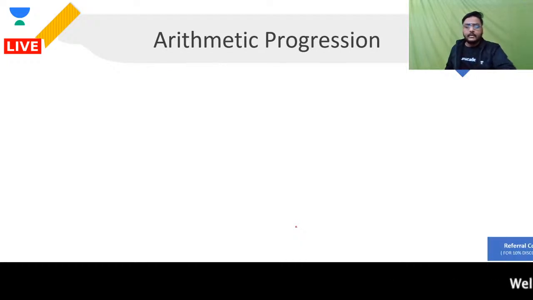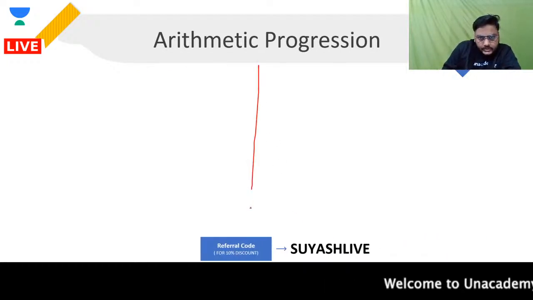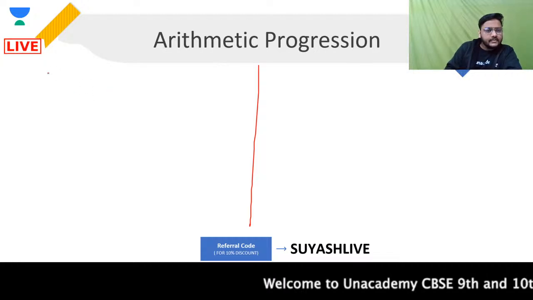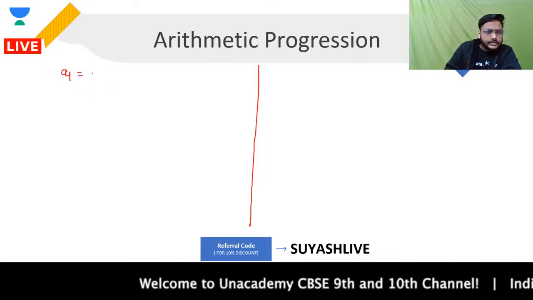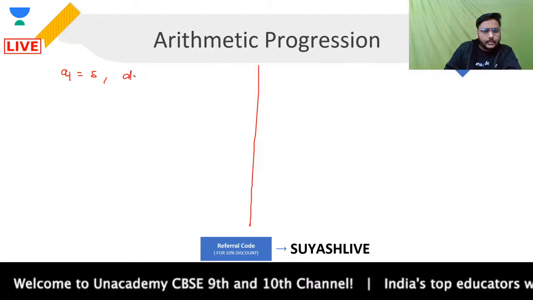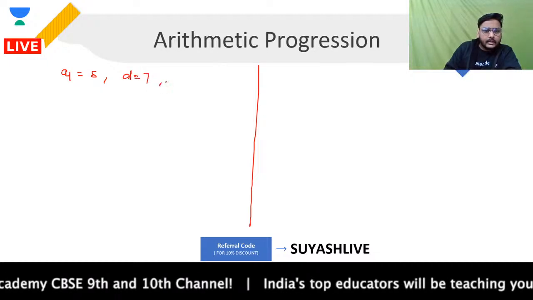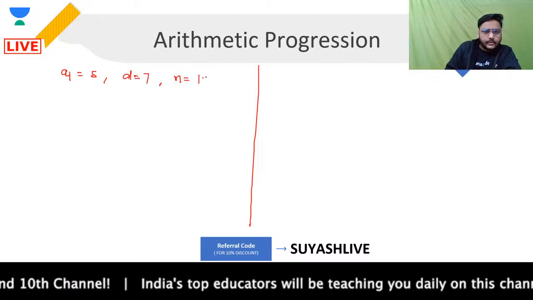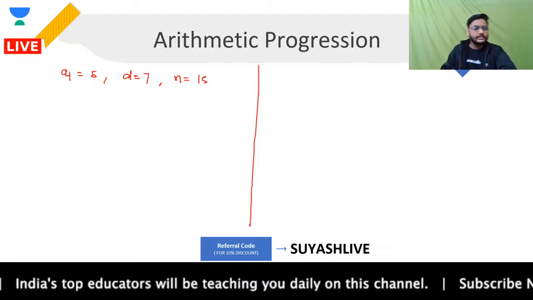For example, let's consider 2 cases over here. Let's say in the first case I have been given that the first term is 5, then common difference is 7, and the total number of terms are 15. I want to find out the sum of n terms. How will we do it? Simple.